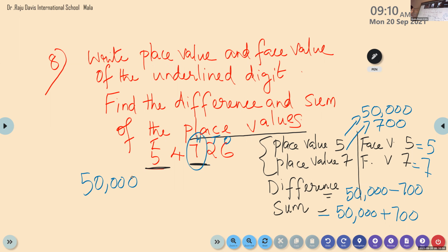So I had to take away 700. Ma'am, may I tell the answer? 49,300. Yes, 49,300. So children, look here. From 1,000, if you take 700, it will be 300. So 50,000 minus you had to do. So the answer is 49,300.